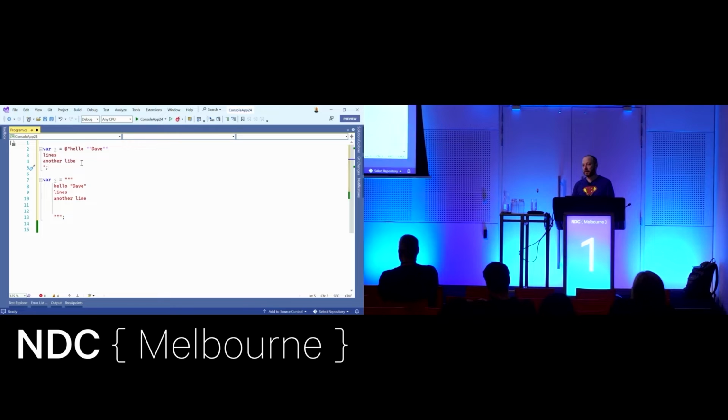I find this all the time in unit tests, where I'm testing a bunch of data, and I'm over here in my test, and as soon as I want a multi-line string, I'm now back over here. It's weird. So raw string literals sort of fix that.